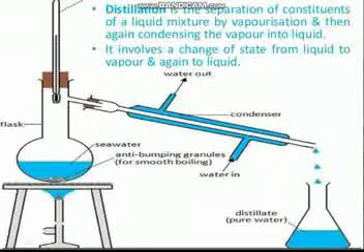Means students, you understand distillation is also one of the processes. In that process, the constituents of a liquid mixture are separated by vaporization, and then the vapor is condensed again into liquid. Means you get the substance which you want, which remains in solid form in the flask, and the water also separates. That water is called distilled water, pure water, which you get by the condensation process. Means in the distillation process, two processes happen: one is evaporation and one is condensation.